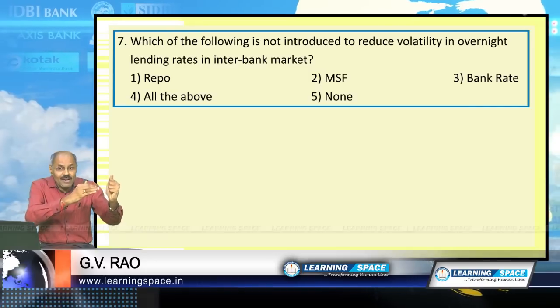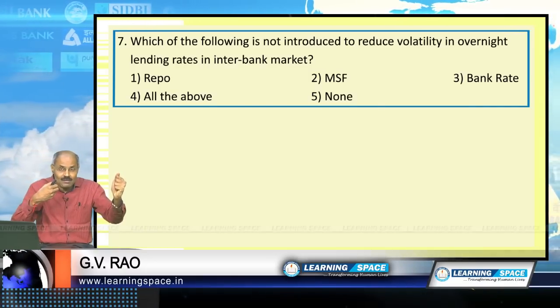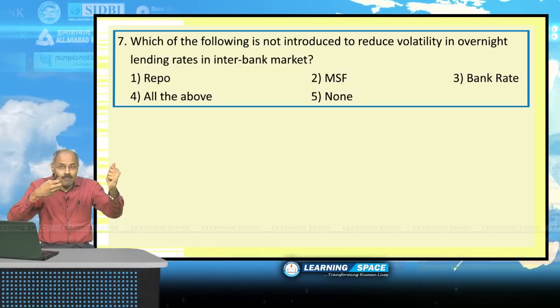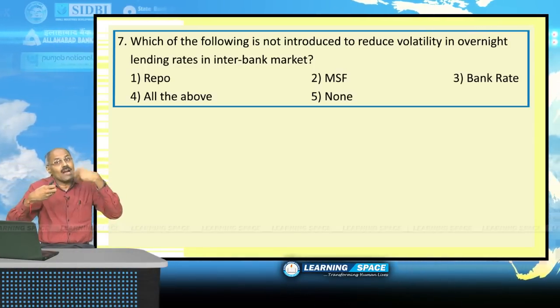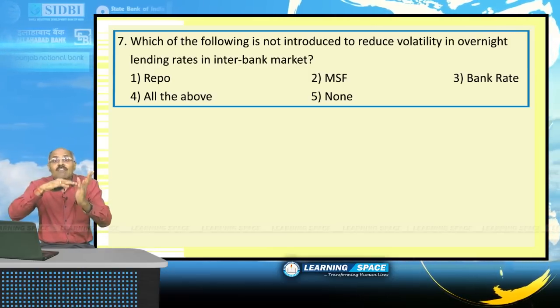They go to Reserve Bank of India and borrow money at repo rate interest. And if that is exhausted, they will tap the funds under marginal standing facility. If that is also exhausted, then they will go to the private party or they will go to the call